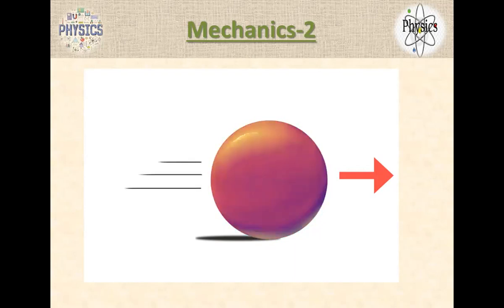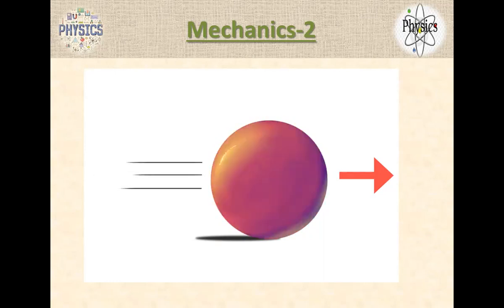But here the ball is spinning and moving in one direction. So two types of motion are going on. One is linear motion, the other is rotatory motion. Translatory, very good. What do we need? For translatory motion, we need only force.